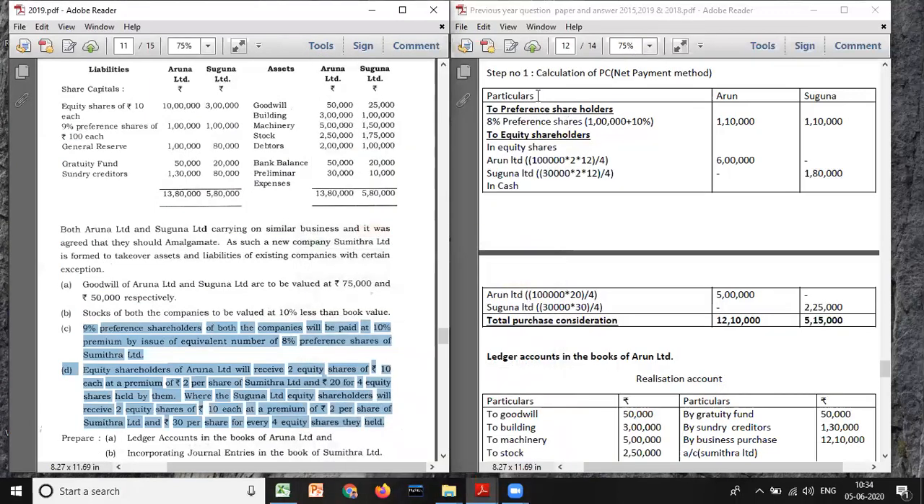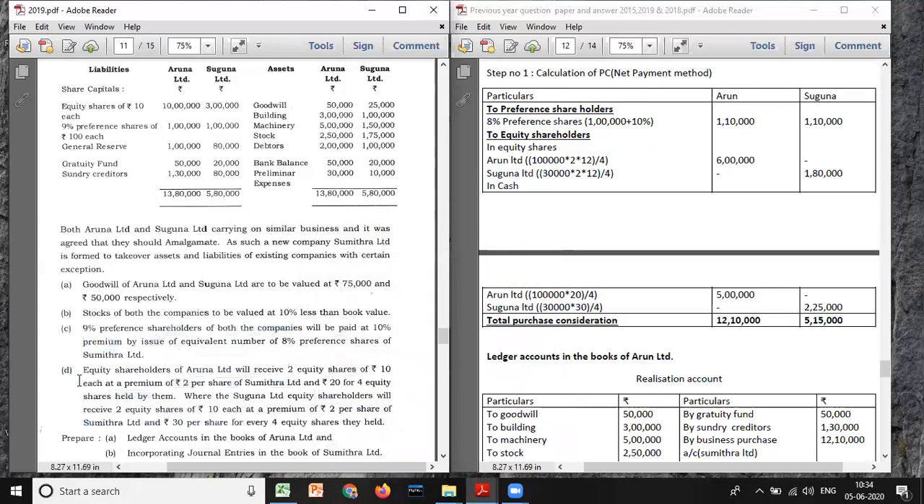Look at here. Calculation of PC, net payment method, particulars Aruna Limited. You have to calculate PC for both the companies because both these companies will be liquidated. Here, to preference shareholders, 8% preference. They will be issuing 8% only. 1 lakh plus 10%, 1 lakh 10,000, 1 lakh 10,000. Next, to equity shareholders account.